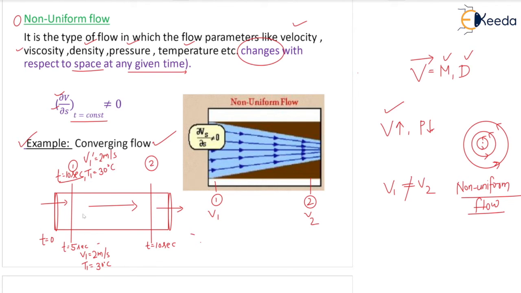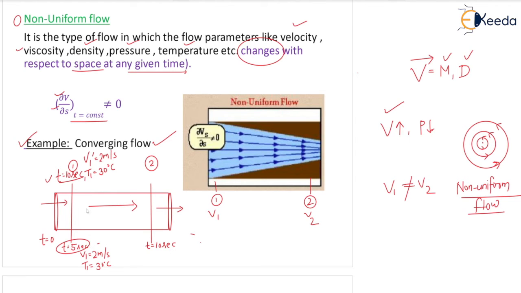That means what I can see, with the change in time from t equal to 5 seconds to t equal to 10 seconds, the velocity at section 1 is 2 meter per second and the 30 degrees centigrade temperature is not changing. With the change in time from 5 to 10 seconds, the velocity and temperature are not changing at this section, correct? So I can say that definitely the velocity is constant, temperature is constant, so it is a steady flow.